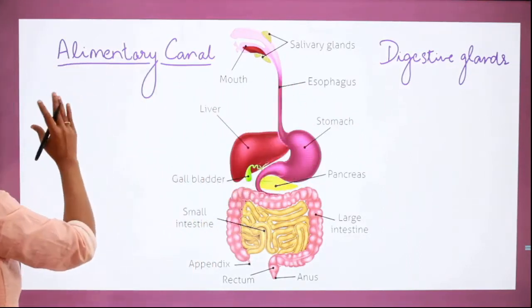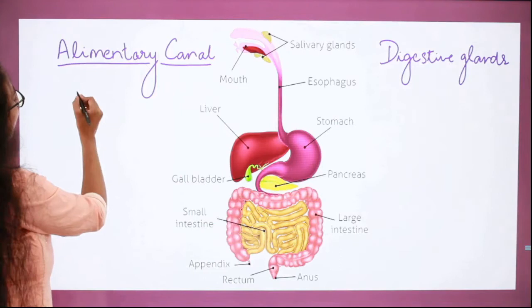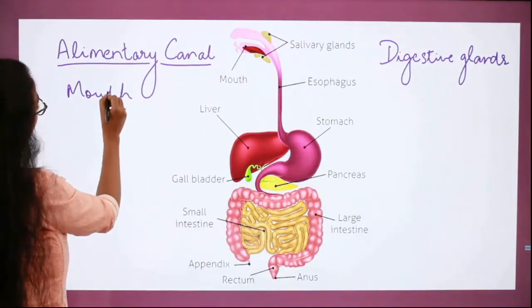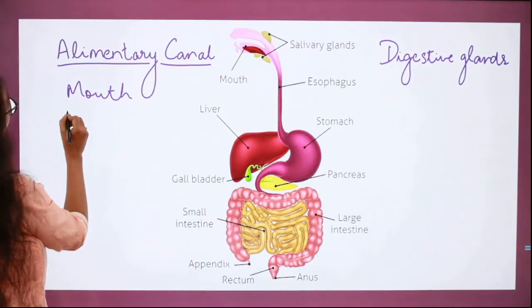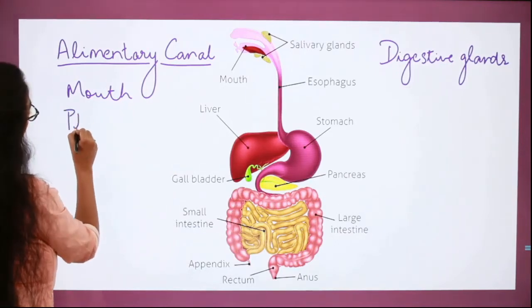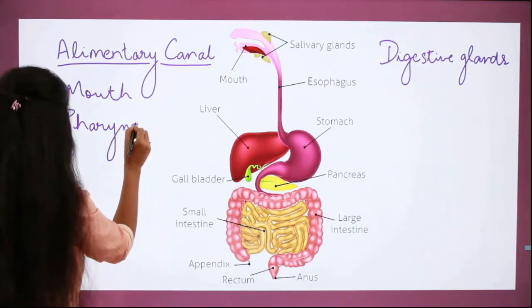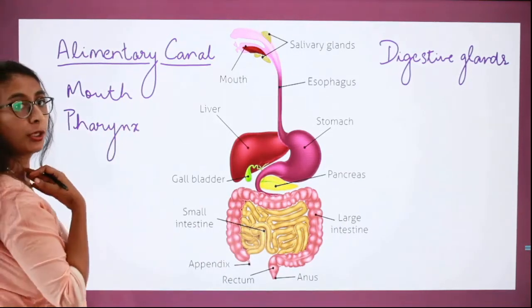So what are the parts of the alimentary canal? Under the alimentary canal we have the mouth, pharynx. Pharynx is also called the throat, right?